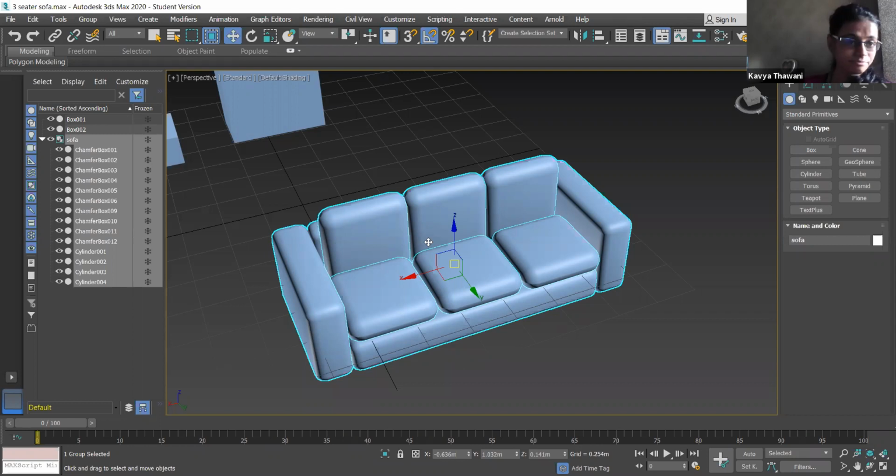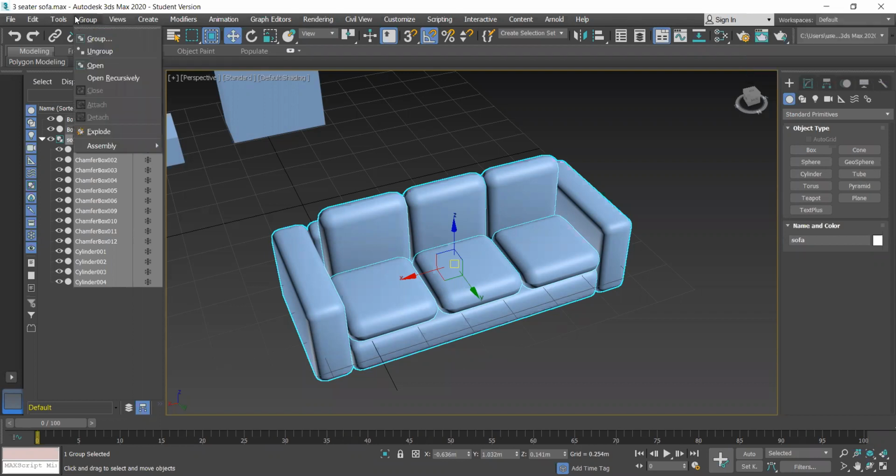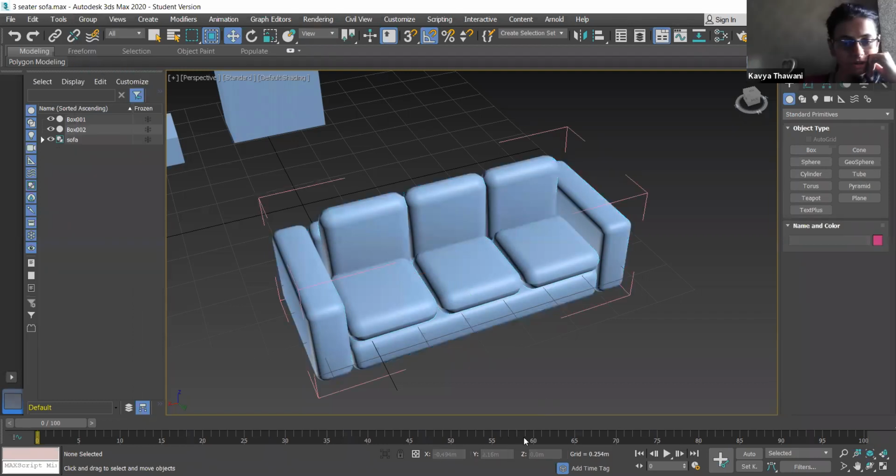You can even do one thing. Open this group again. If you want to delete this group, but you don't want to delete the objects, you just want to delete the group, without ungrouping, you just select these pink lines, any pink line.